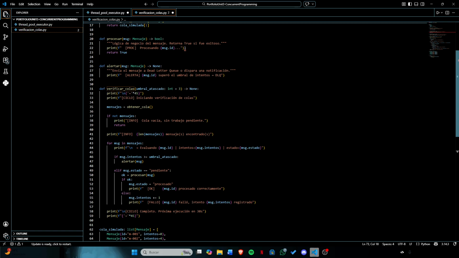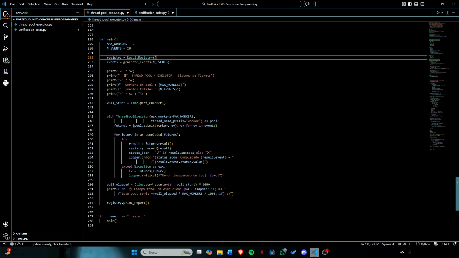If the message is still in pending status and hasn't exceeded the limit, it gets processed normally. This pattern is clean, predictable, and easy to extend. You can swap the simulated queue for a real broker like RabbitMQ, SQS, or Redis without changing any of the core logic. Now, in the second script, the thread pool executor, things take a step further.